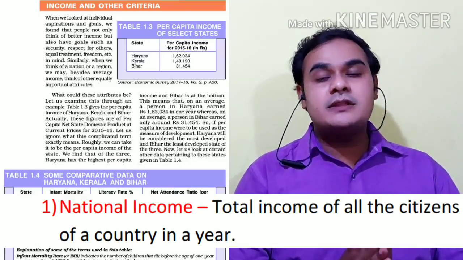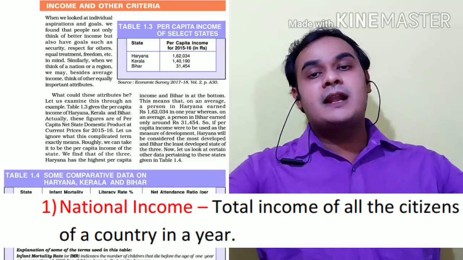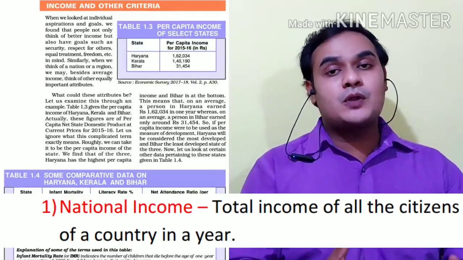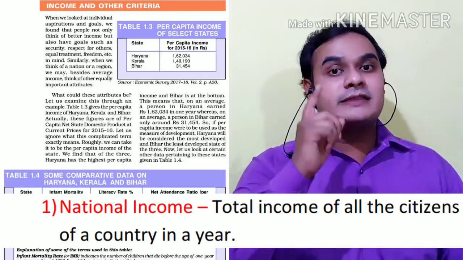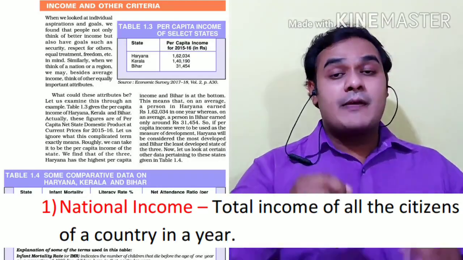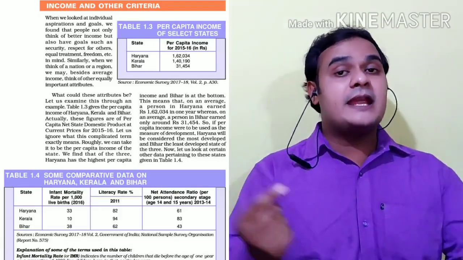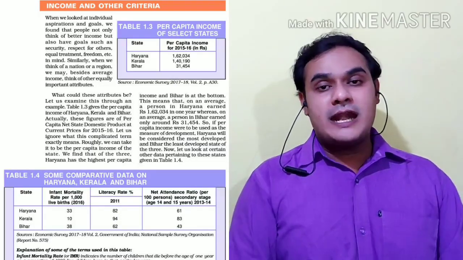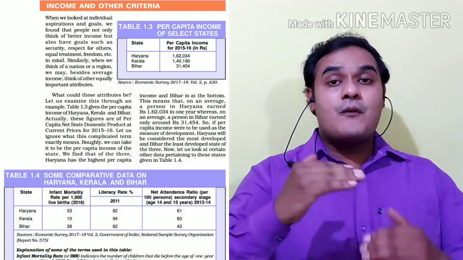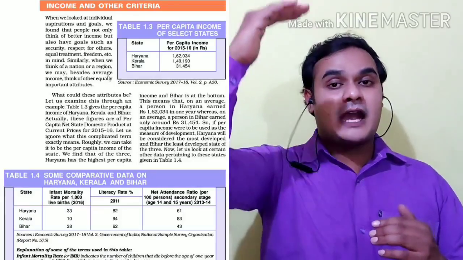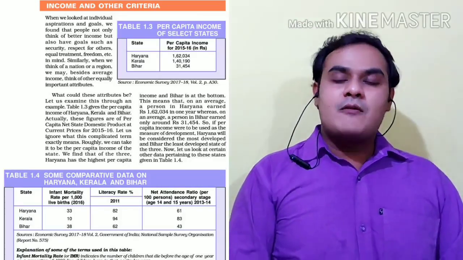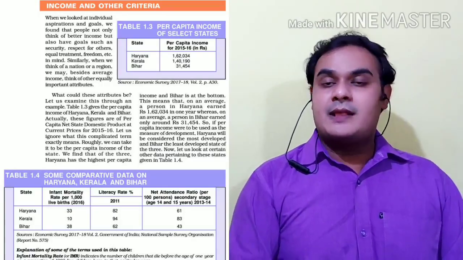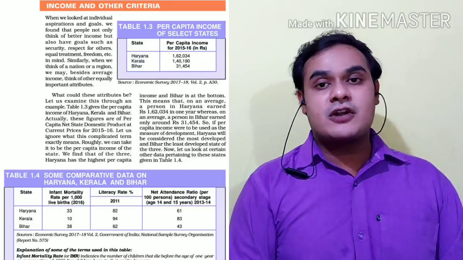National income means the sum total of the income of all the people living in a country in one year. The country where the total income of all the people is higher is considered a developed country, and where it is less is known as an underdeveloped country. That is your first monetary indicator of development.